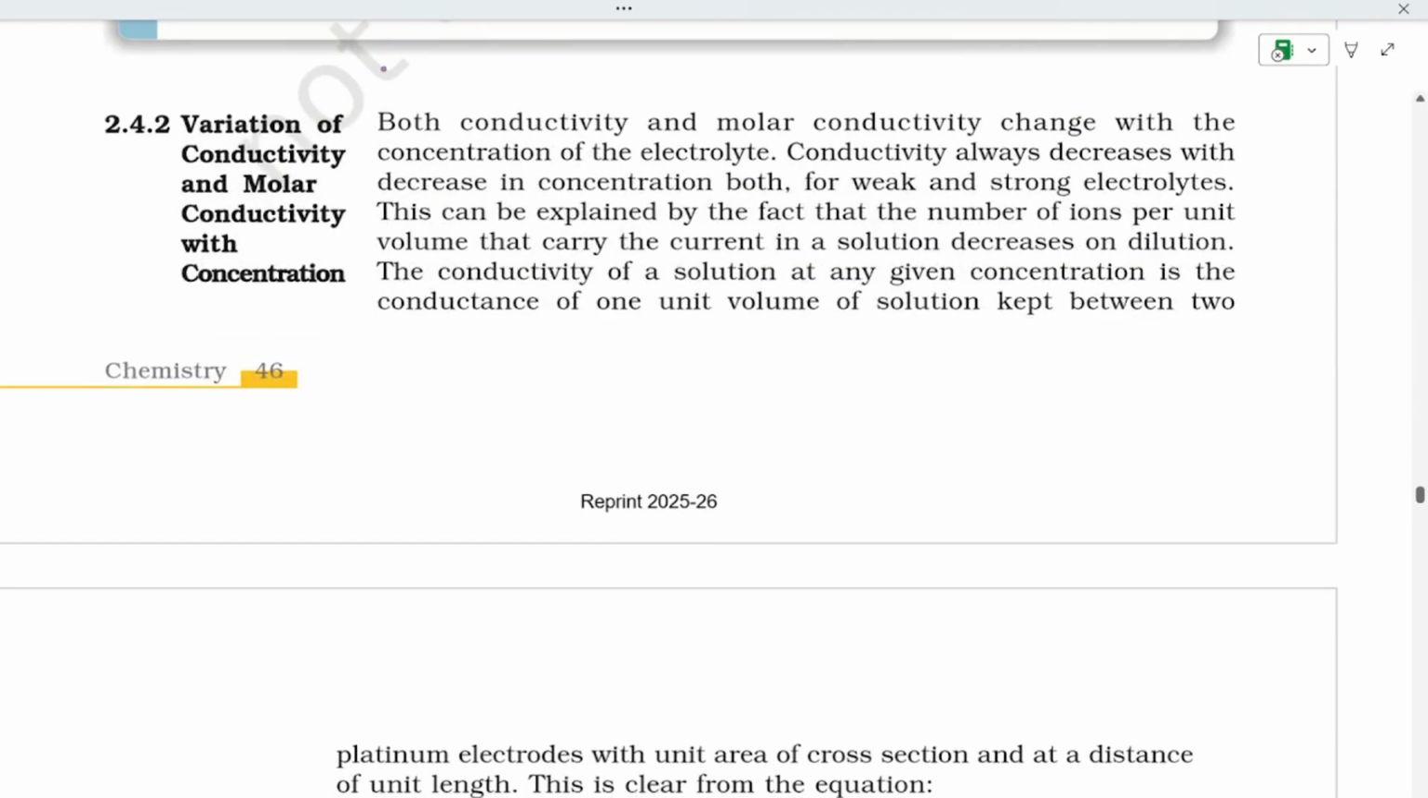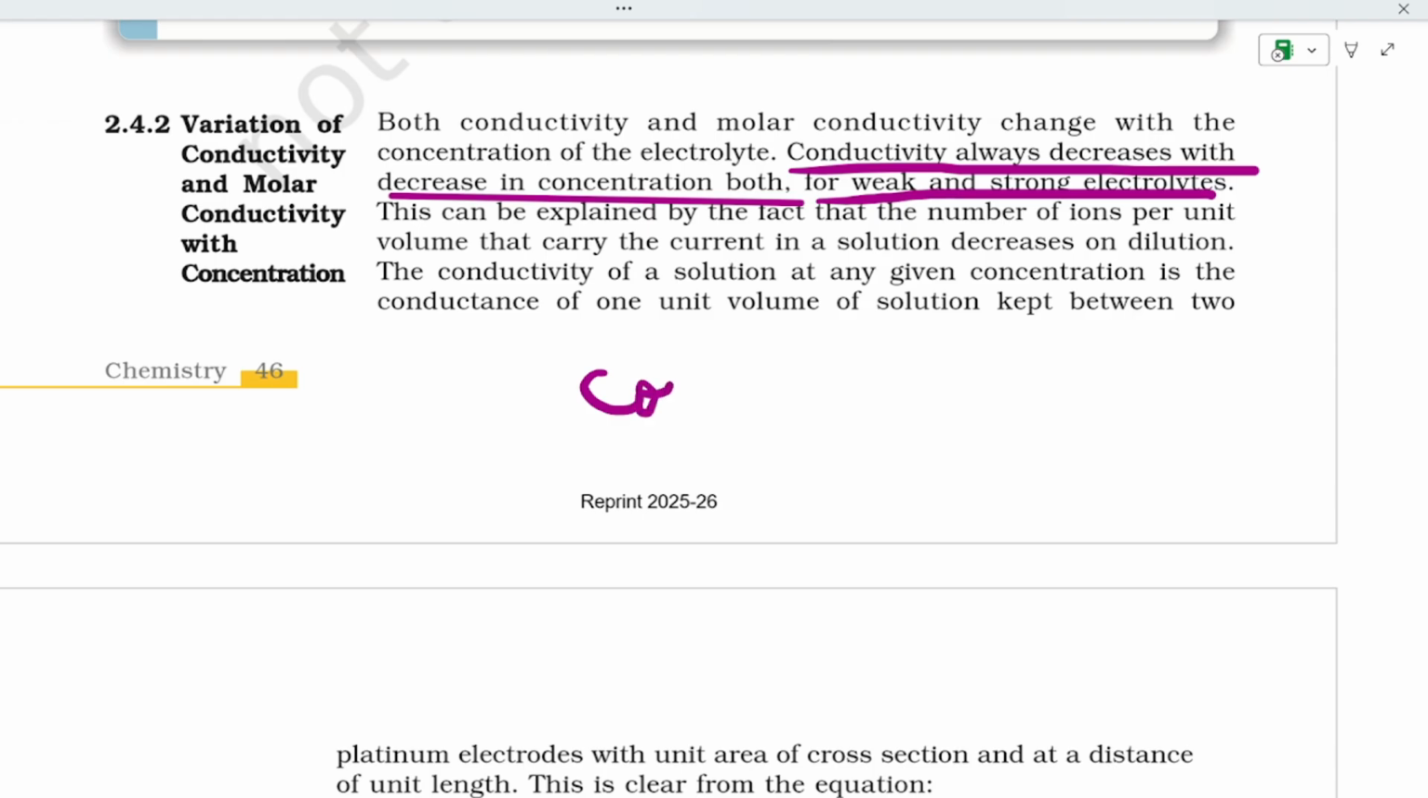Now the variation of conductivity and molar conductivity with concentration: the conductivity always decreases with decrease in concentration, both for weak and strong electrolytes. I'll write it as conductivity.